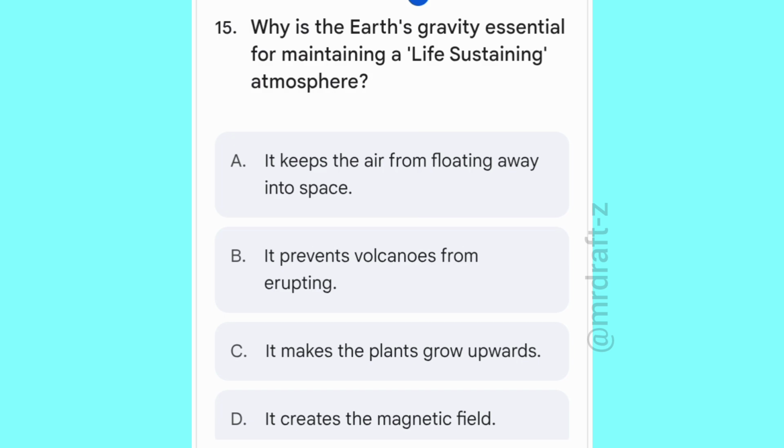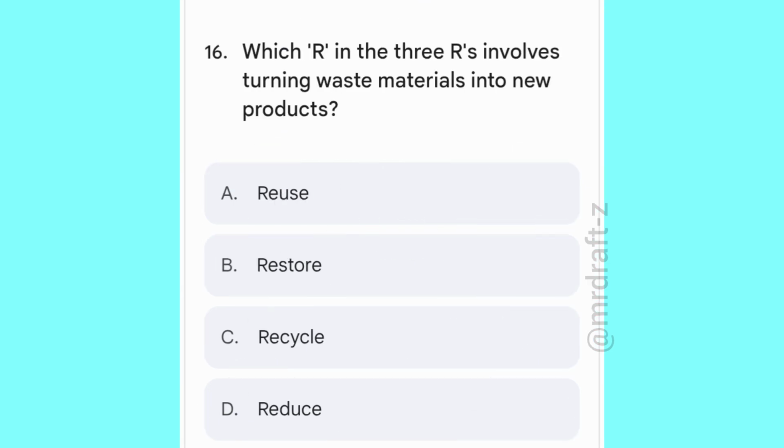grow upwards, it creates the magnetic field. Correct option: A. It keeps the air from floating away into space. Which R in the 3 R's involves turning waste material into new products? Options are reuse, restore, recycle, reduce.